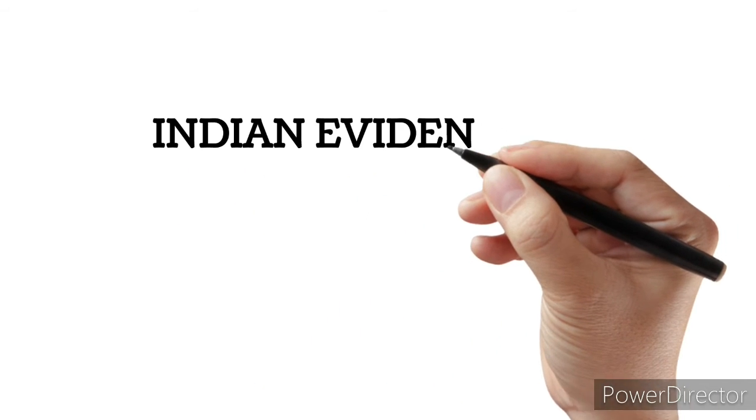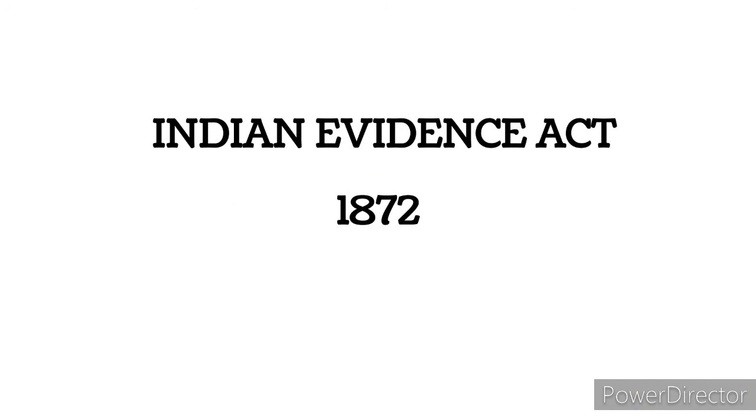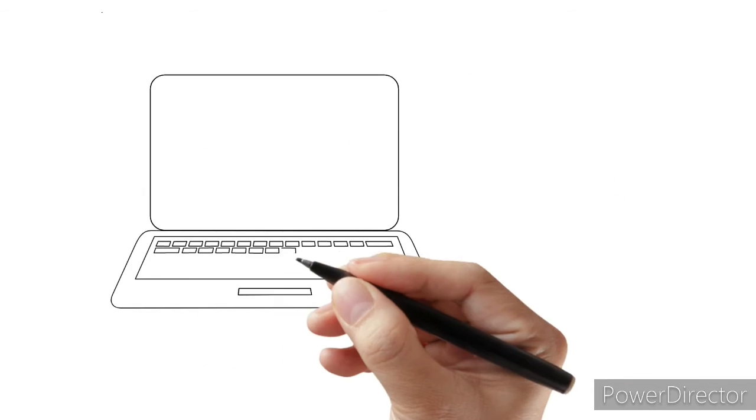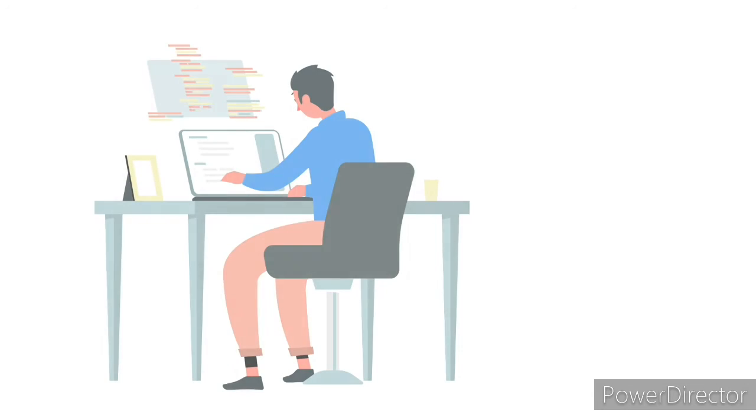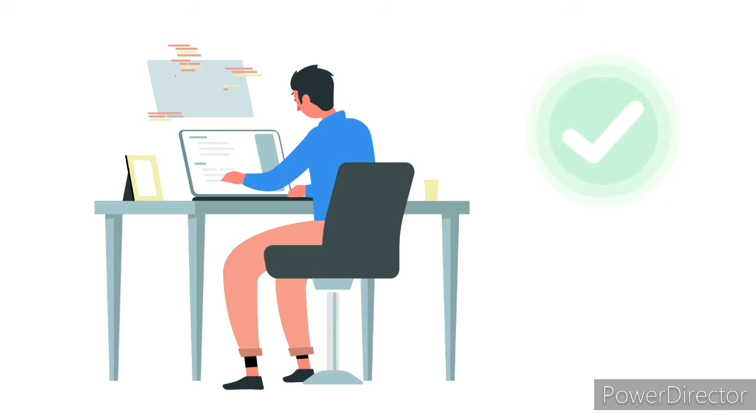In the previous video, we had discussed the basic introduction to the Indian Evidence Act of 1872. If you have not seen that video, you can go and check it. The link is in the description below. In this video, we will discuss chapter 1 of the Indian Evidence Act. We'll go through the chapter and try to understand the substance therein.